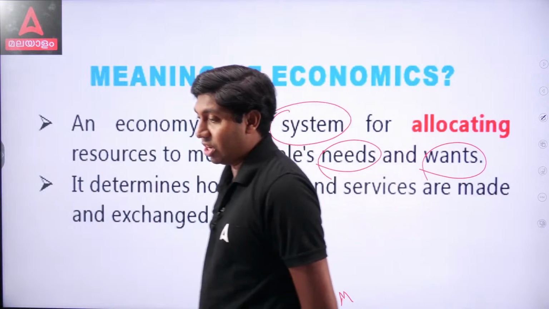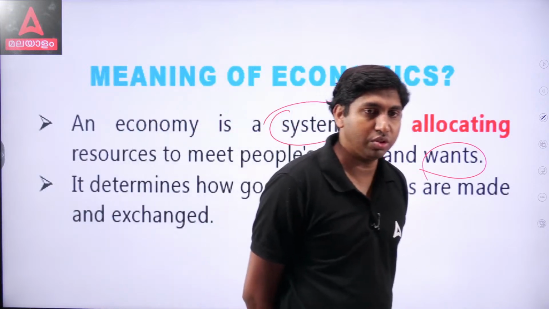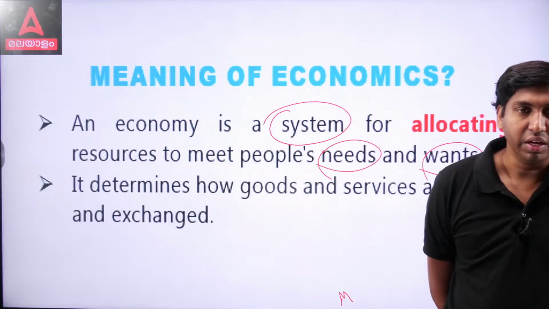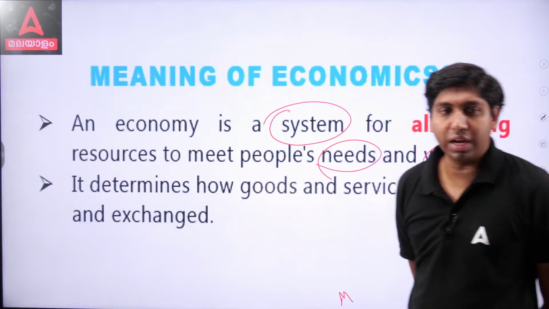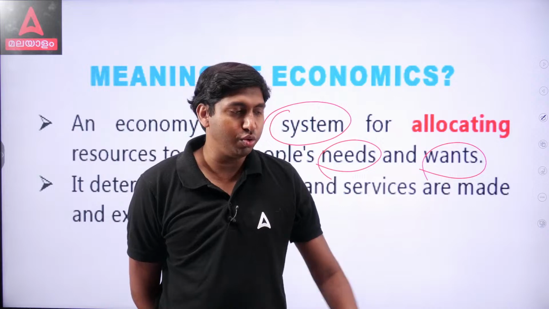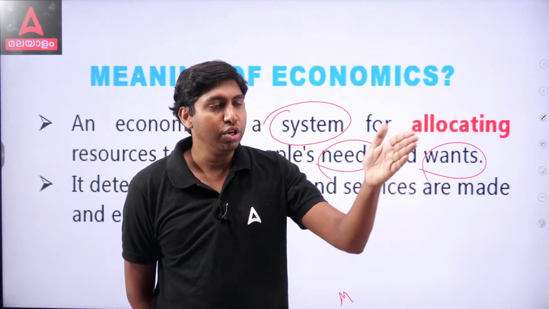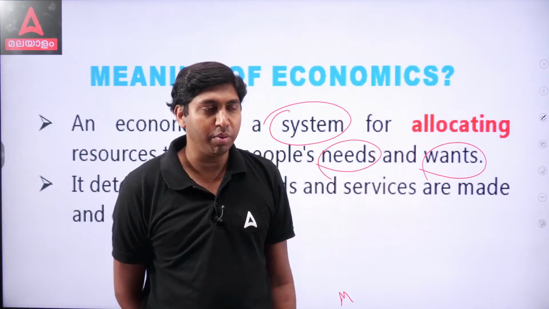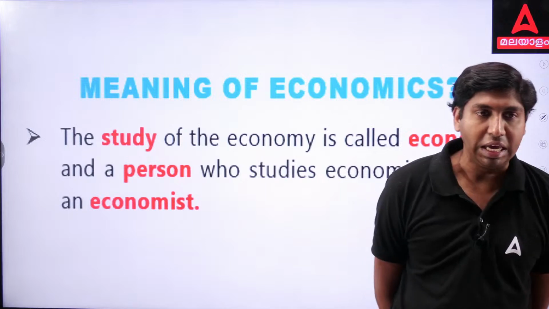People's needs and wants. Every people have their own needs and wants. So economy is a system where the allocation function is working. Not only that, how goods and services are made, exchanged, how to make goods or services, how they should be exchanged, how they are to be made available to the people. So these are some of the focus areas of economics.